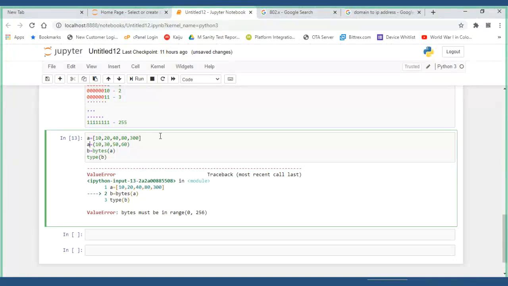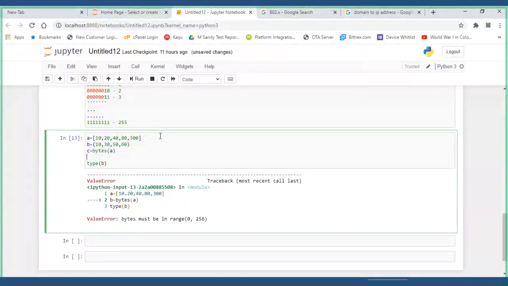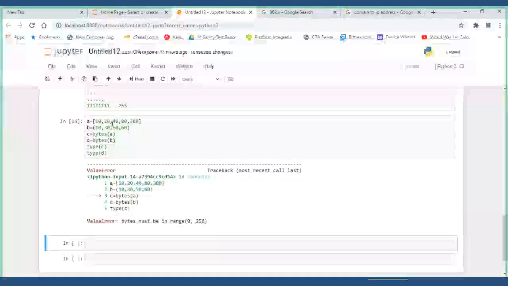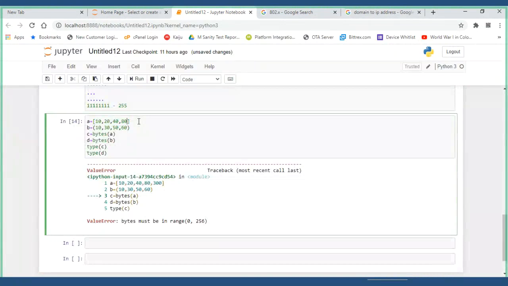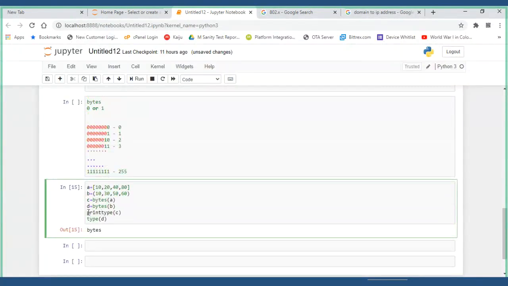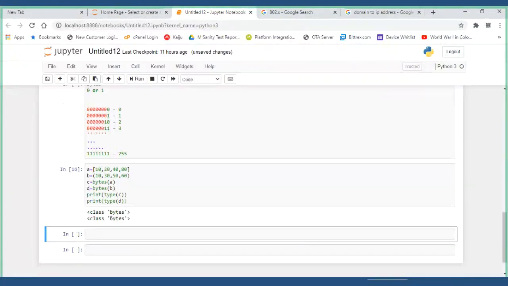Now consider this as B and consider this as C. Now converting it to D is equal to bytes of B as input, and type of C I want to convert into type of D. I'll put print. I'll run it. Both are converted into bytes.